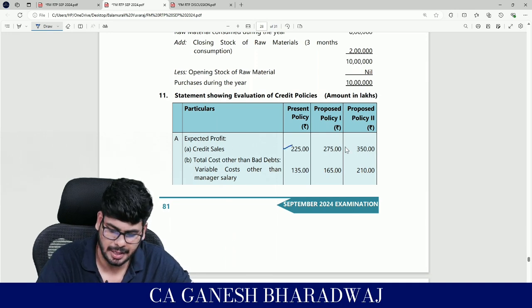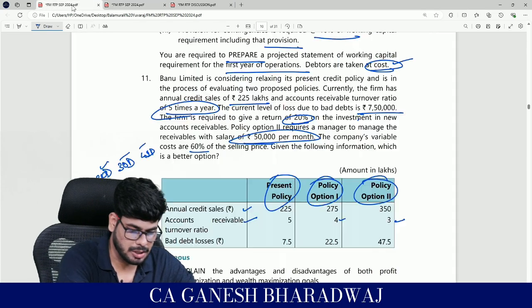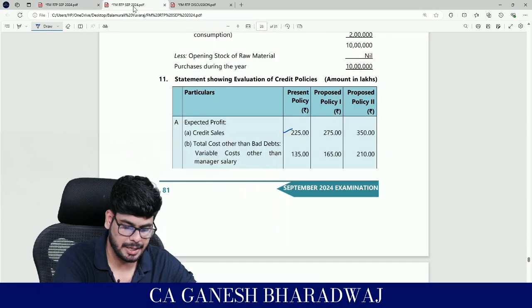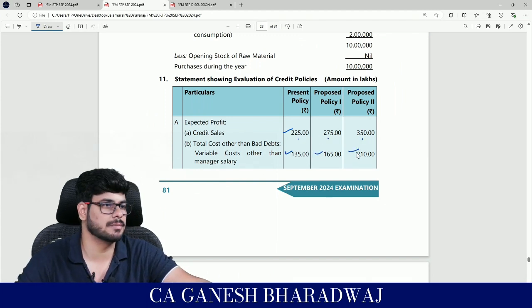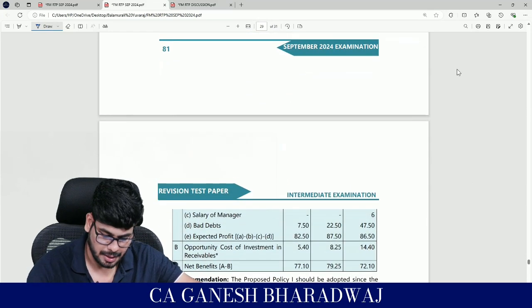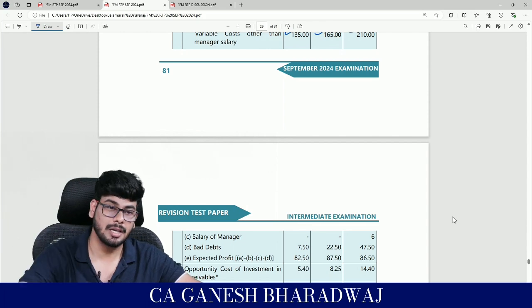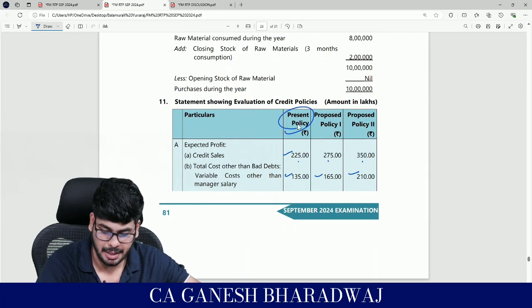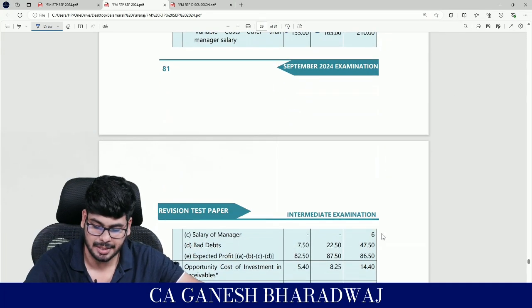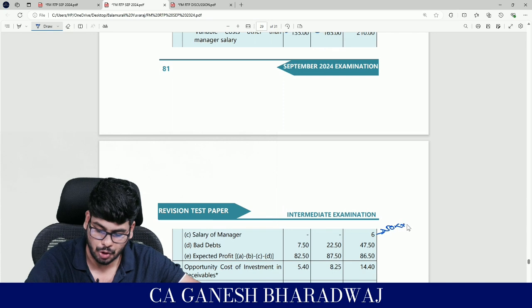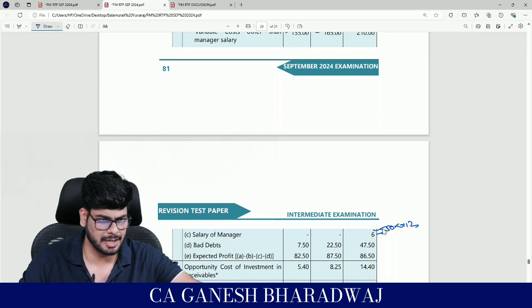The credit sales under each of the alternatives are given. Guys, these figures are given? Yes. So variable cost, how much is my variable cost? 60 percentage, so 0.6 on the respective credit sales. I know that this is going to be my cost. Apart from that, manager's salary is there, but this is there only under the last alternative, that is present, proposed 1, proposed 2. Only in the proposed 2 policy, I have a manager's salary of how much? 50,000 into 12, that's going to be 6 lakh rupees. In the other 2 alternatives, I don't have. That's also an expense.